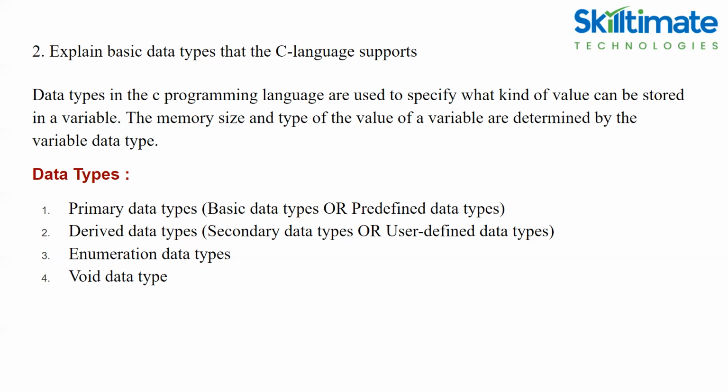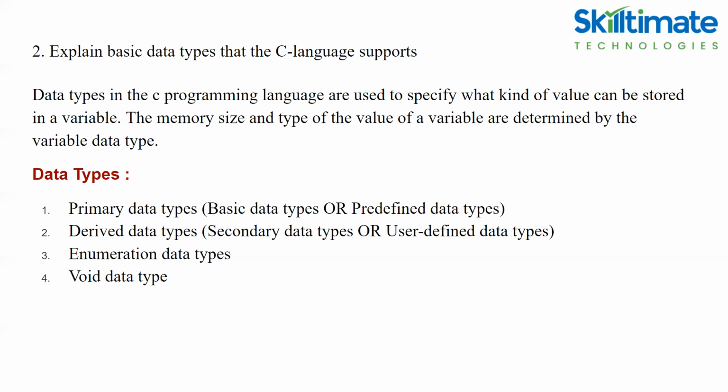Basically, we have four types of data types. Primary data types, which we can call basic data types or predefined data types. Second one, derived data types, which is nothing but secondary data types or user defined. Predefined: when Dennis Ritchie developed this programming language, he defined the basic data types. That's why we call them primary data types.